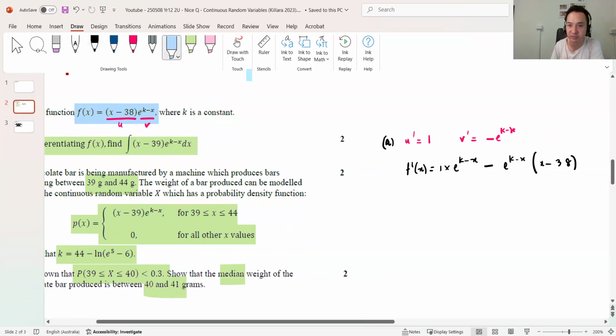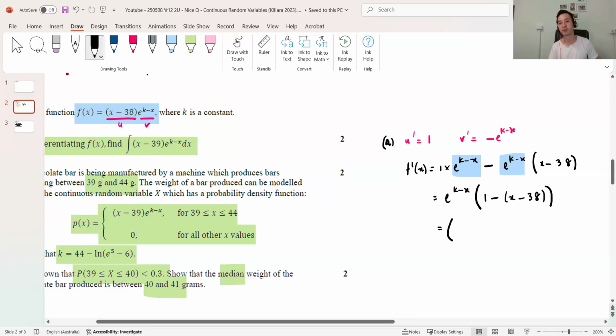Now, it looks like it's factorizable, right? I can take that and that out. So then e^(k minus x) times 1 minus (x minus 38). Now this is good, and you'll see why when I conclude with the next step. Inside the bracket comes 1 minus, so it'd be like 39 minus... you know what?